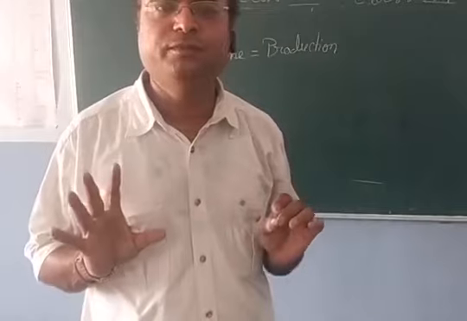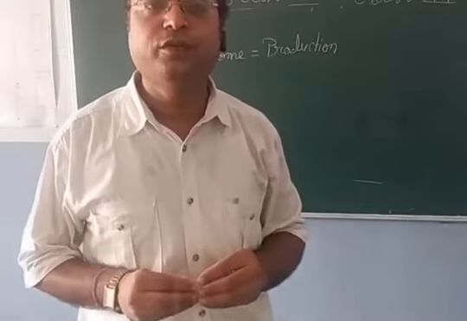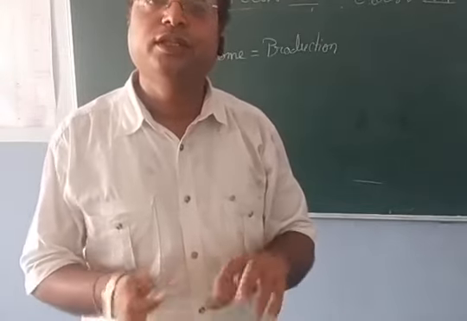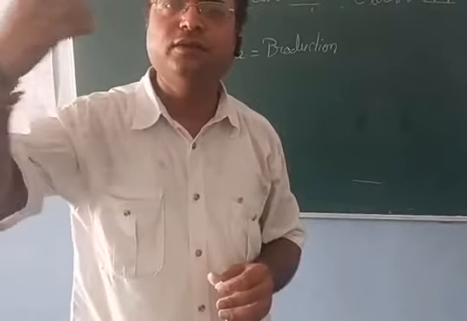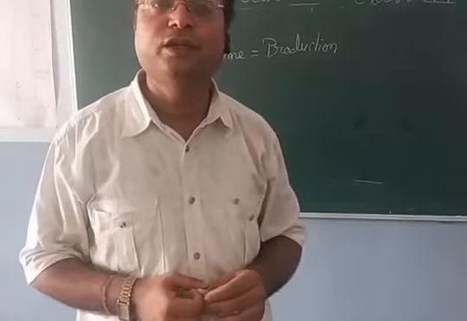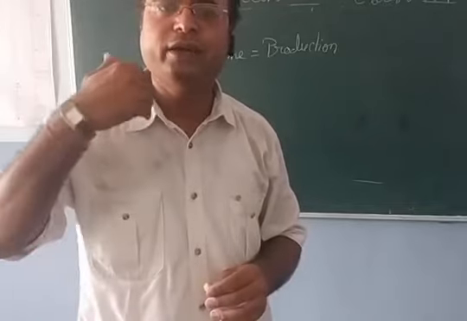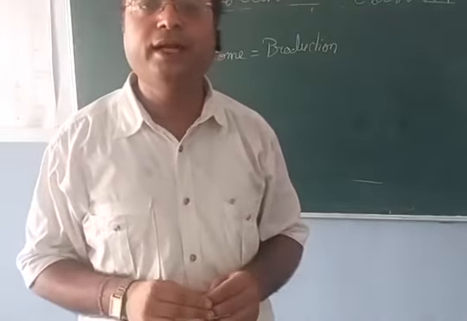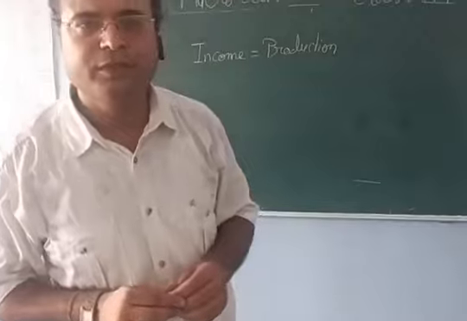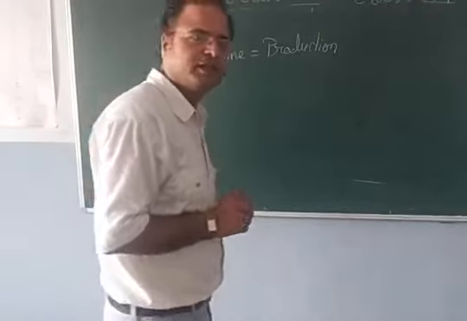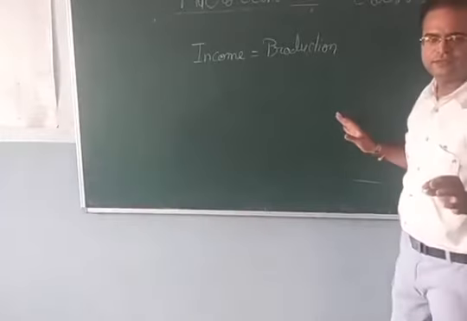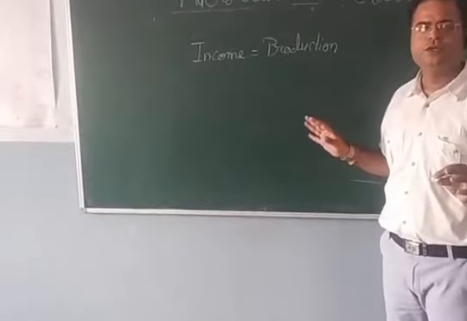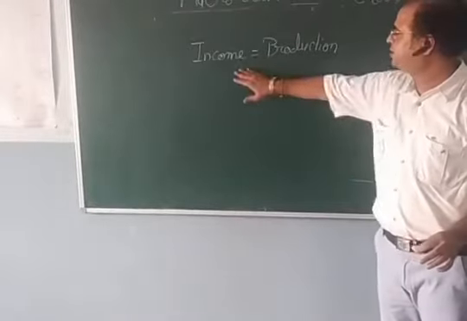Whatever we produce, that we spend, and whatever someone is getting, he invests all of it for production purposes. So there is no saving, no profit, no loss, nothing. So in that condition, income is equal to production.